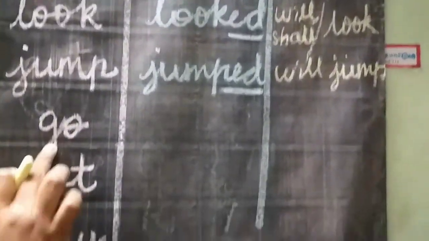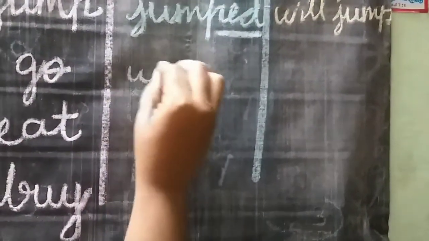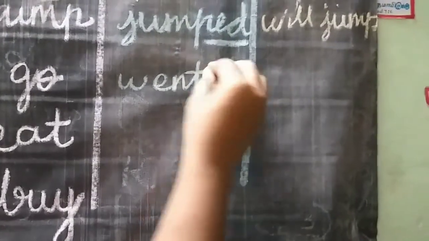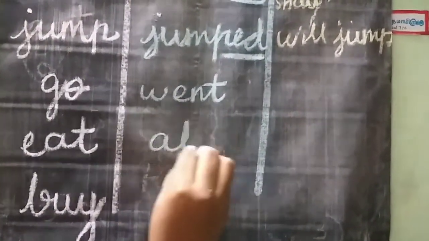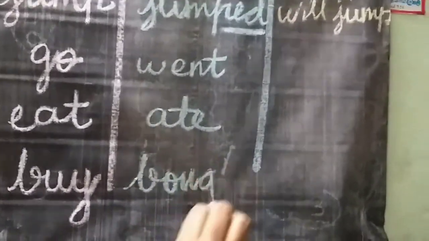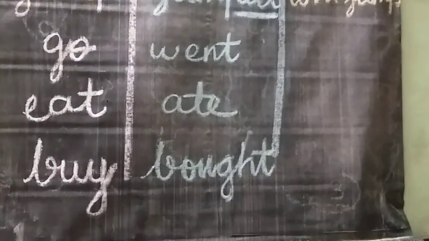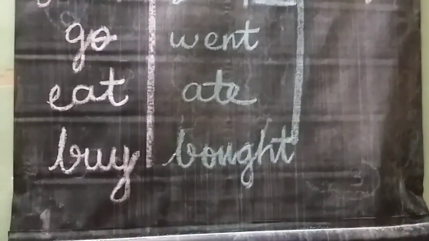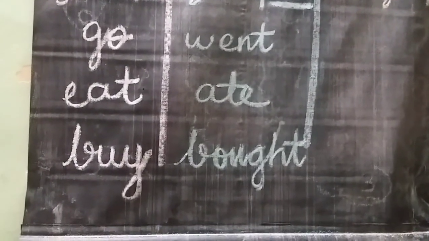And here some verbs are totally changed. What is the past tense of go? Went. Eat, ate. Buy, bought. And many verbs are there, many past tenses we already studied. Some past tenses we studied and wrote in the five subject note. That past tense you should study thoroughly.